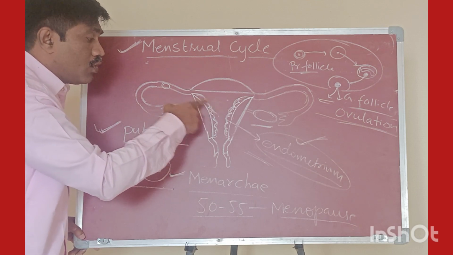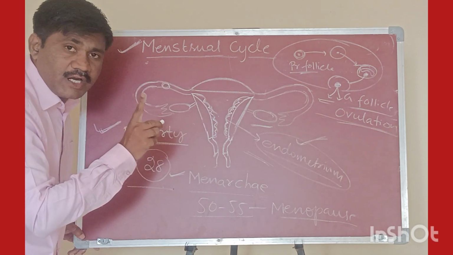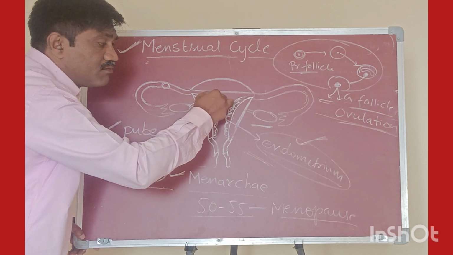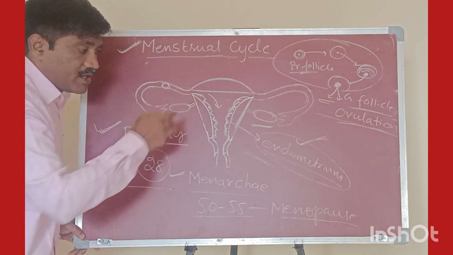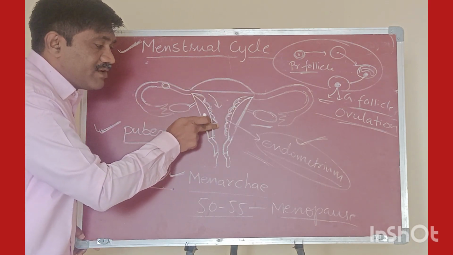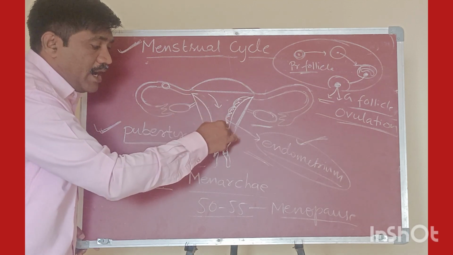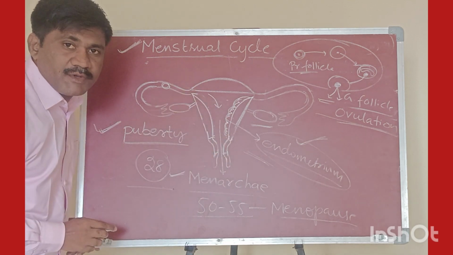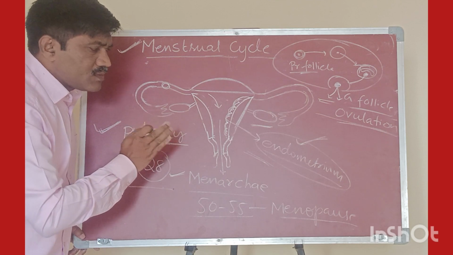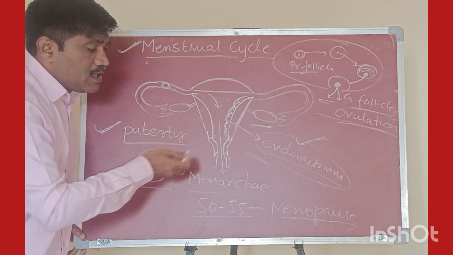But if the ovum or egg cell is not fertilized, then what happens? This endometrium layer will be ruptured and shed off. It will be removed. So this process takes place.